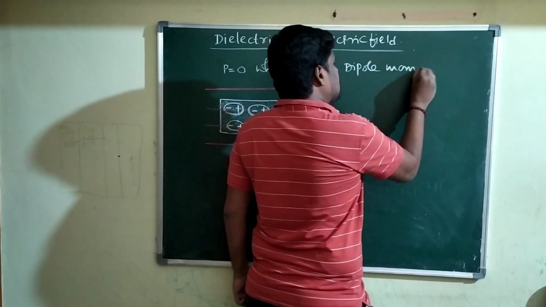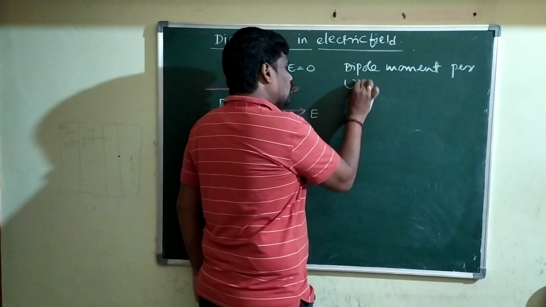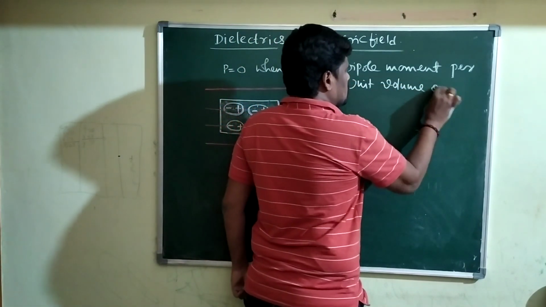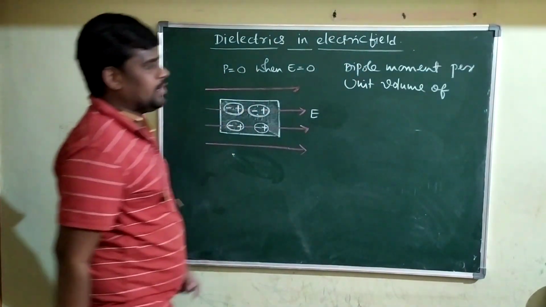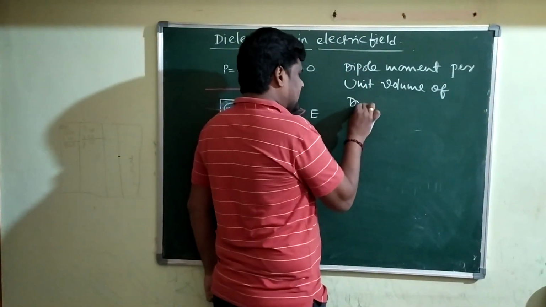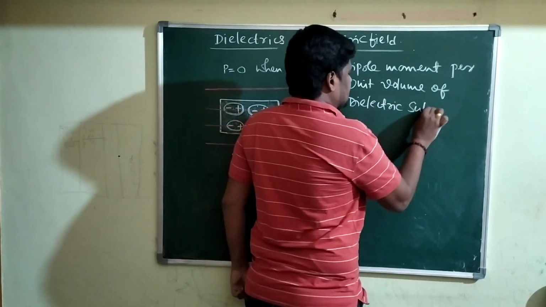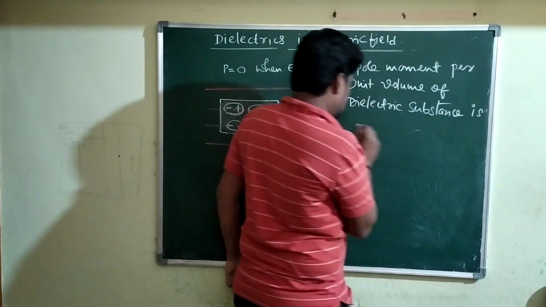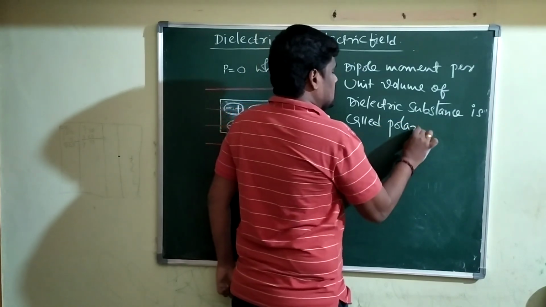Dipole moment per unit volume of a dielectric substance is called polarization.